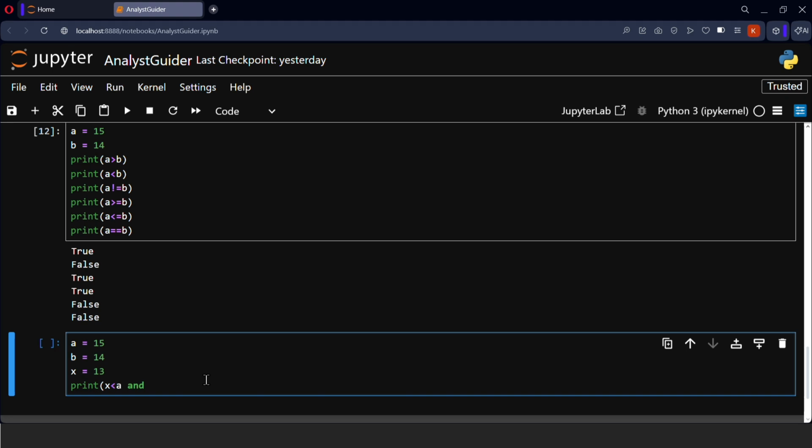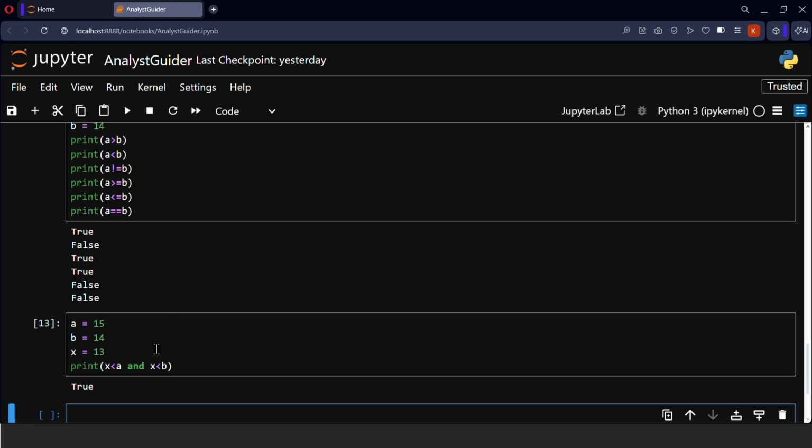Okay, and x less than b, so both the operations are true because both the statements are true because x is 13 but it is less than 15. X is 13 and it is also less than 14, so the output will be true because in AND statement both the outputs should be true only to get the true value. Okay, yeah, now let me copy this.